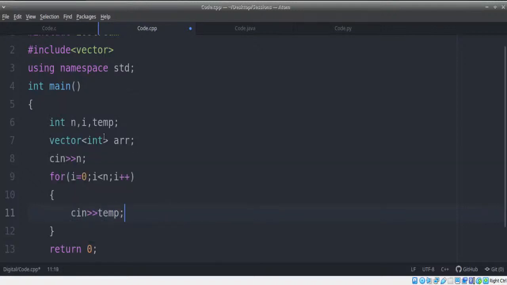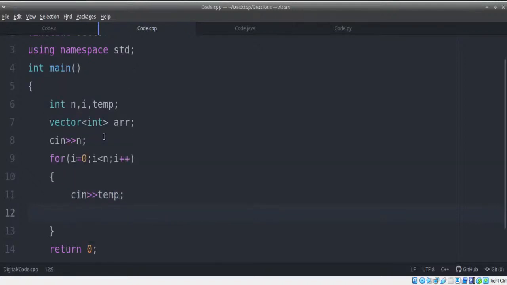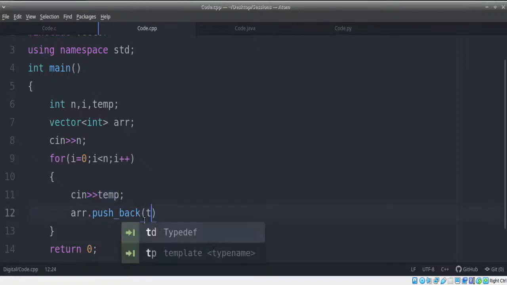After reading into temp, I'm going to push that variable onto our vector. I have a function called push_back. Whatever element is passed to push_back will be stored as the last element of the array. So when i equals 0, the first element pushed is the first element of our array. When i is 1, the second element pushed becomes the second element of the array. When i is 2, the next element pushed is the next element of the array, and so on.